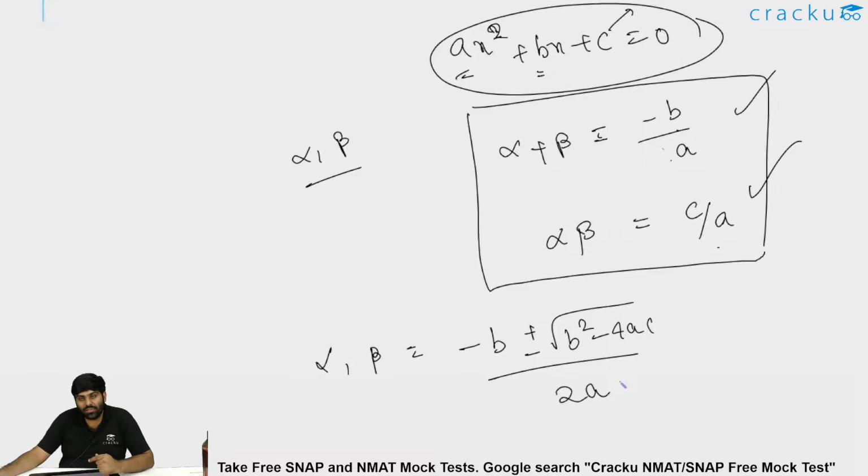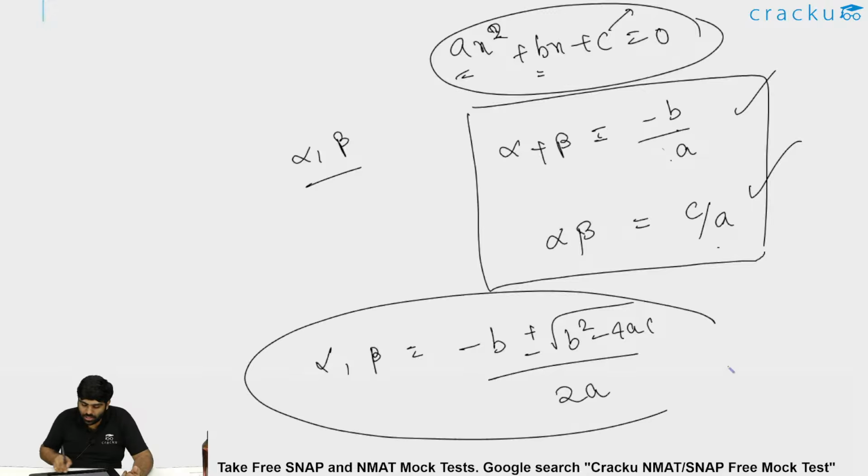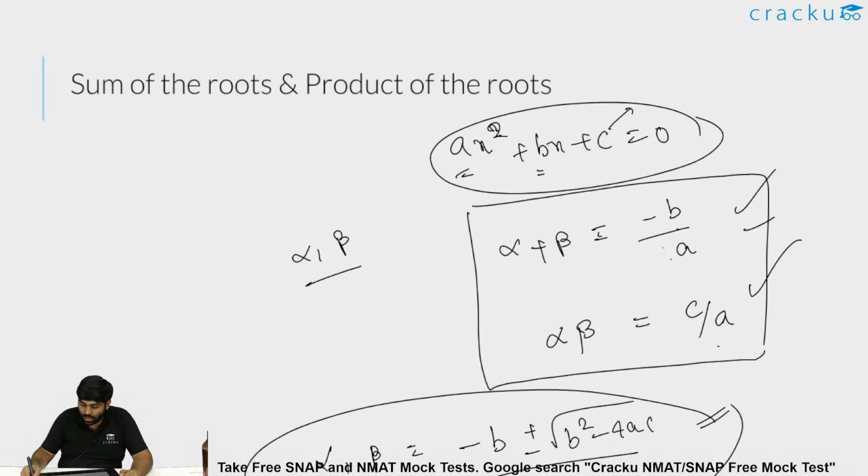So when you do alpha plus beta, you get minus b plus root over b square minus 4ac by 2a, plus minus b minus root over b square minus 4ac by 2a. When you add both, you get minus 2b in the numerator divided by 2a in the denominator. That is nothing but minus b by a. You could do the product of these too, and you will end up getting the same. When you do the product, you will get c by a as your answer. So basically, do make note of this if someone is not aware of it, because it comes in handy in solving the questions. Hope I am clear. I'll be moving forward now.